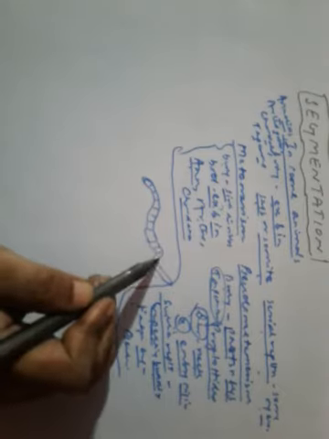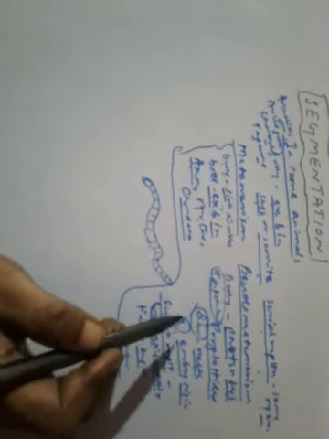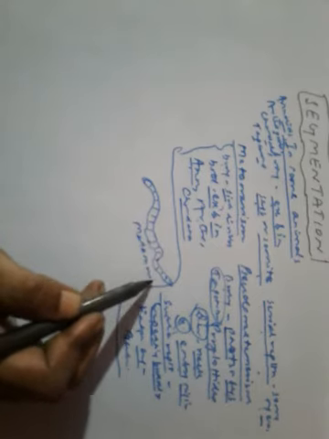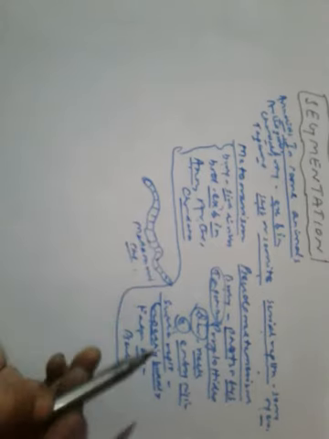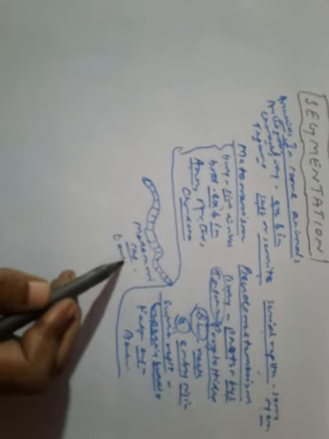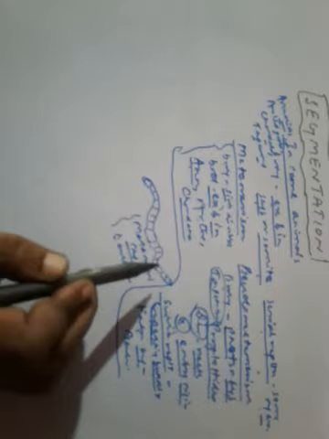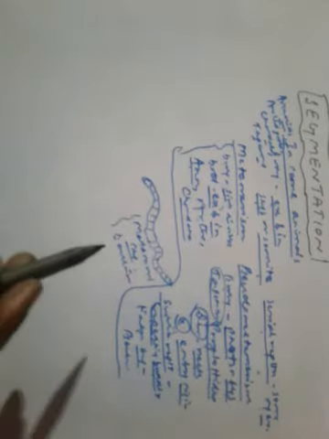Here the body has been externally and internally divided. So what kind of segmentation is it? It is metameric segmentation. Where is it found? In earthworm we find the metameric segmentation. The body is divided both externally and internally.